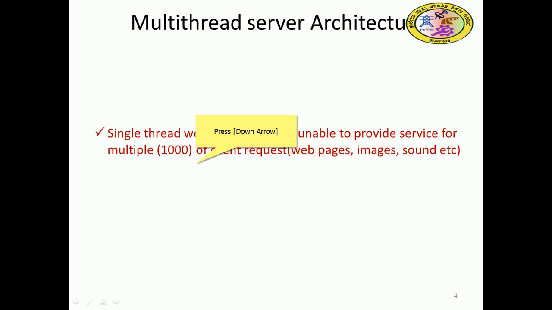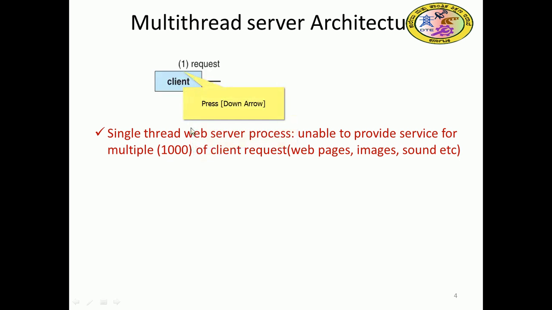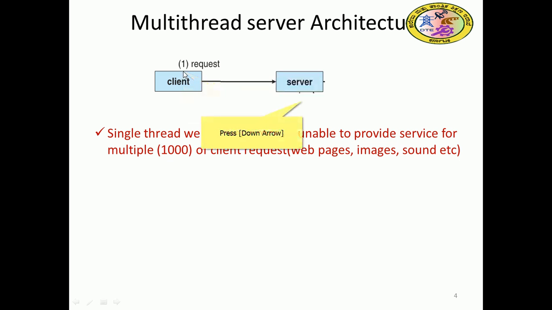Consider this scenario: server and client. The server is one process and the client is one process. If one client is there, no problem. If 1,000 clients are there, 1,000 processes will be there. So it will be very difficult for the server to answer. So how can we solve this problem? You can see a client request goes to the server, right? Many clients, thousands of clients, send requests to the server, right?